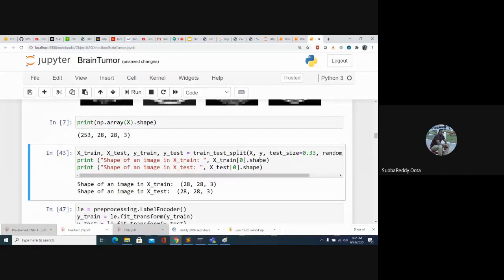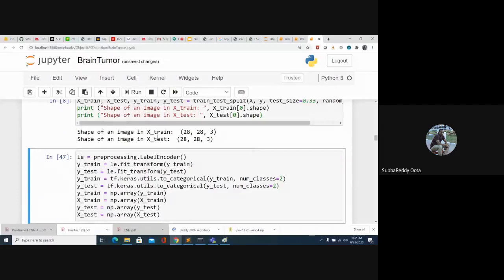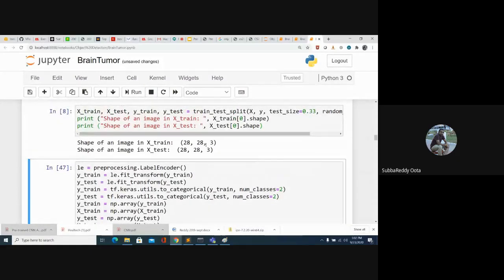Now we are applying the train test split, where 1/3 of the data we keep for testing and 2/3 of the data we take for training. So X train, X test, Y train, Y test, where I am passing X and Y. The size of each image is 28 by 28 by 3.